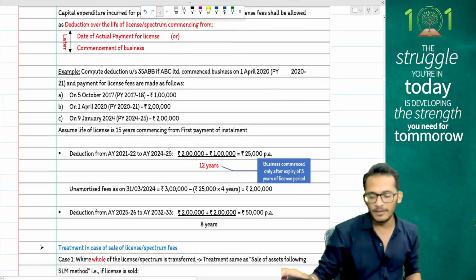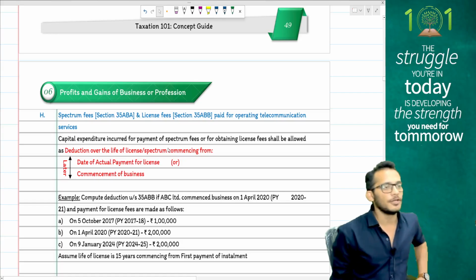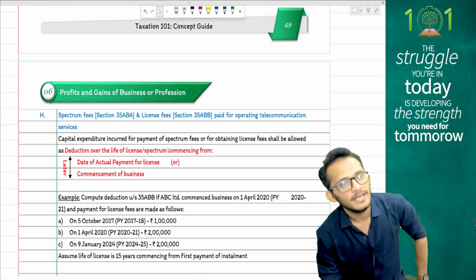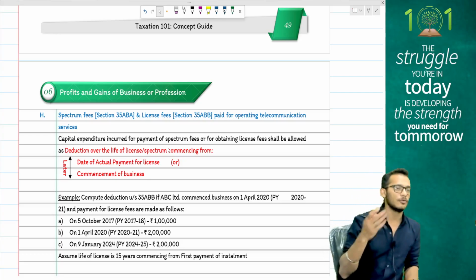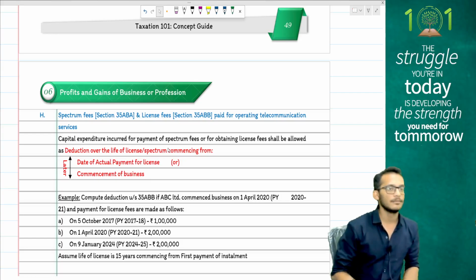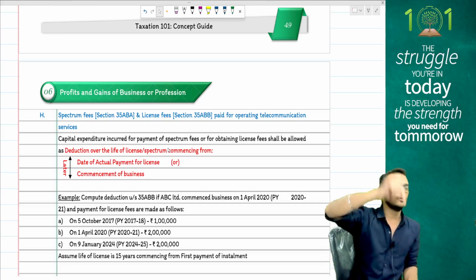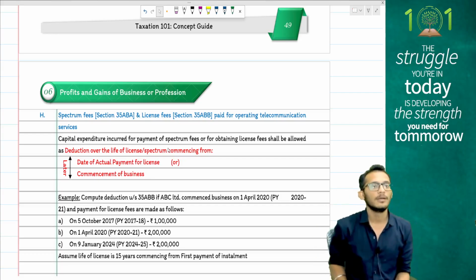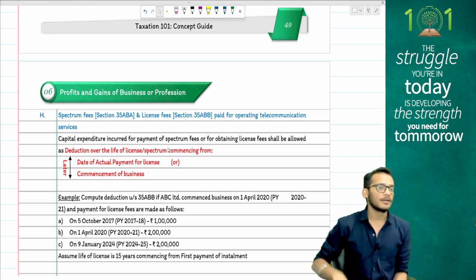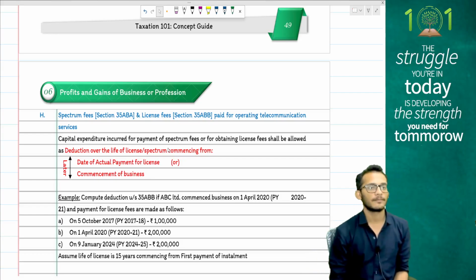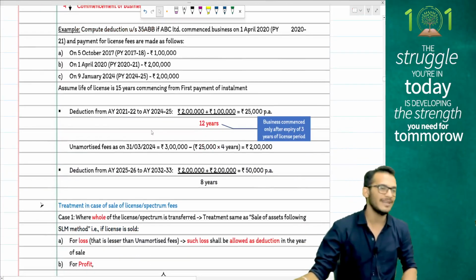After 35AD, people, comes your 35ABA and 35ABB, which talk about your license fee and spectrum license fee. Income tax here simply comes and says whatever expenses you incur, you can amortize it over the life of the license, with only one rule: you will only get the deduction from the date on which you actually pay the money, or commencement of business, whichever is later. This is 35ABA and 35ABB, very simple topics.